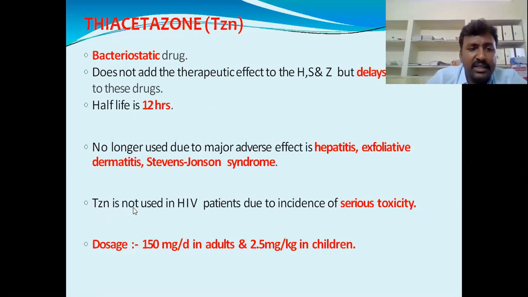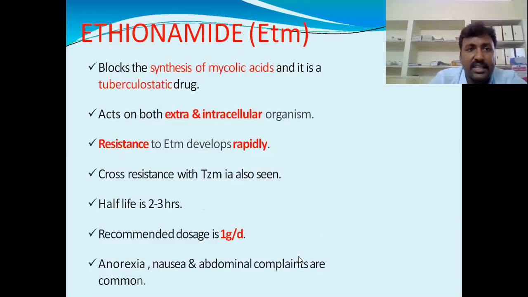And pyrazinamide is not used; thiacetazone is used in HIV patients due to incidence of serious toxicity. So it is mainly used in HIV patients. The dose is 150 mg per day in adults and 2.5 mg per kg in children.